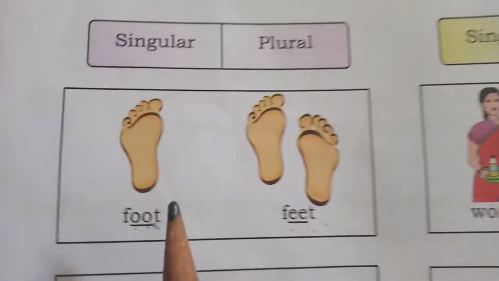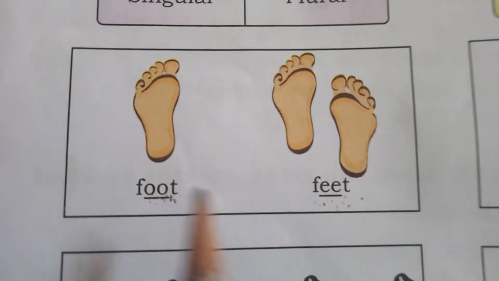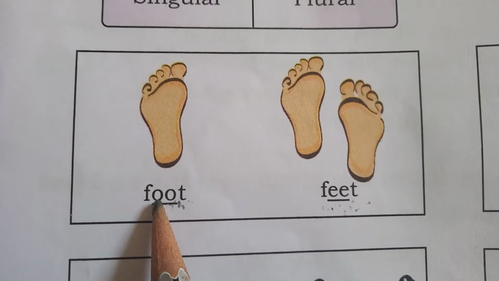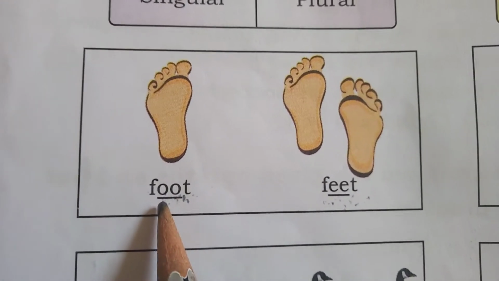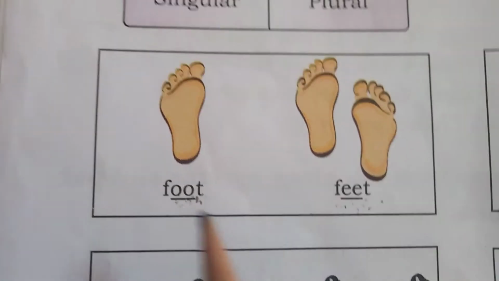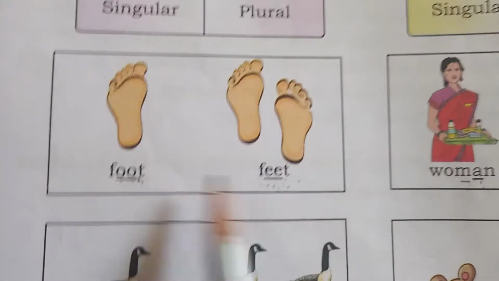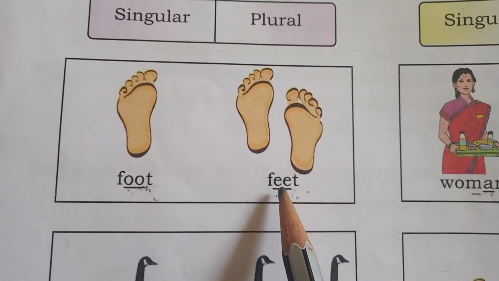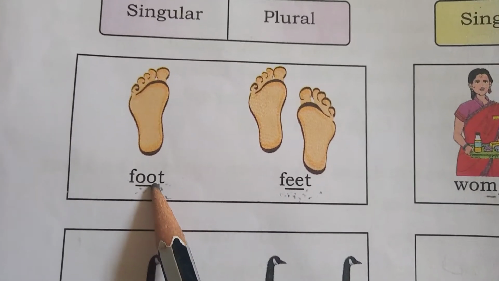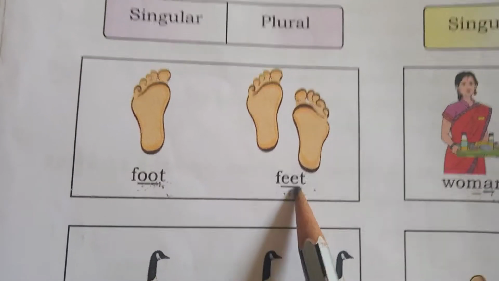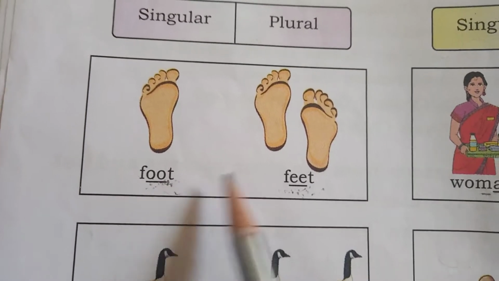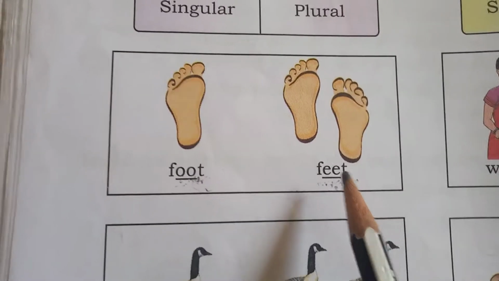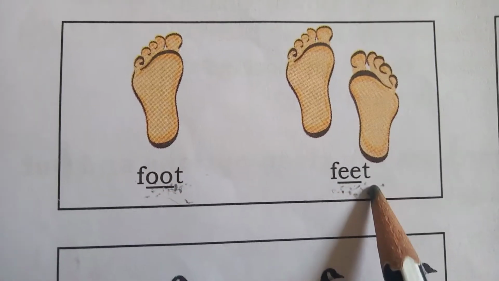Singular, plural. Look here: foot, feet. Here in foot, underline the two O's. These are vowel letters. In the plural word of foot, what do you notice? Instead of OO, here comes EE. So OO becomes EE in the plural word. This is the singular word, this is the plural word.